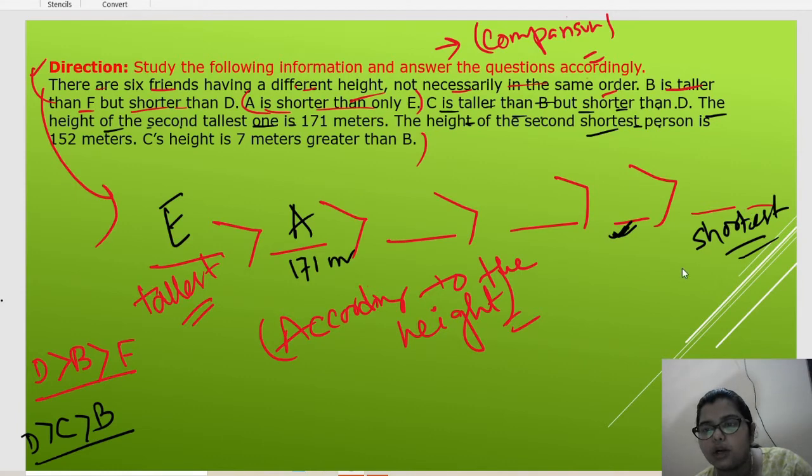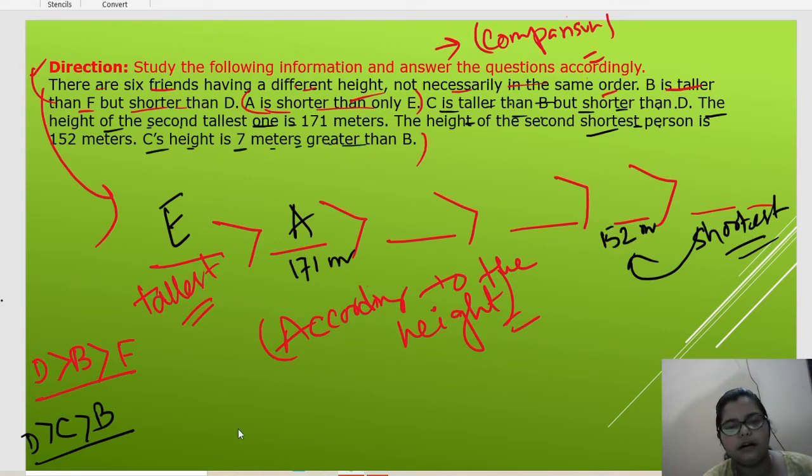If this is the first shortest, then this will be the second shortest person, and the height is given in this line. That is, the height will be 152 meter. Done. Next, C's height is 7 meter greater than B.